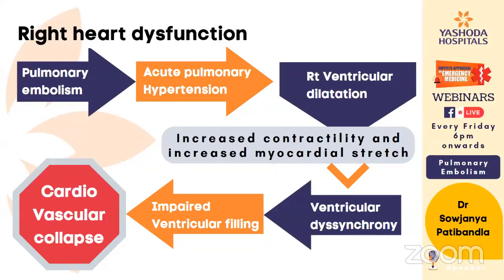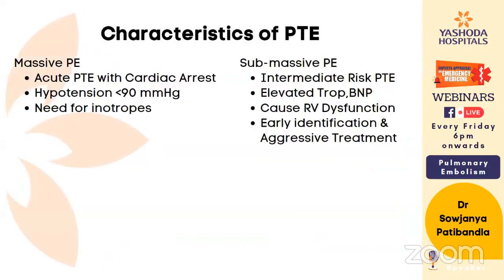Then the next thing you need to look at is the ratio between the right ventricle and the left ventricle. As we all know, the left ventricular pressures are higher than the right ventricular pressures, and the left ventricular diameter is more than the right ventricular diameter. A right ventricle to left ventricle diameter ratio of less than 0.9 is normal. If the ratio is more than 1, that gives a clue that there is right ventricular strain or dilatation, which gives us a clue that there is evidence of pulmonary hypertension in these cases.